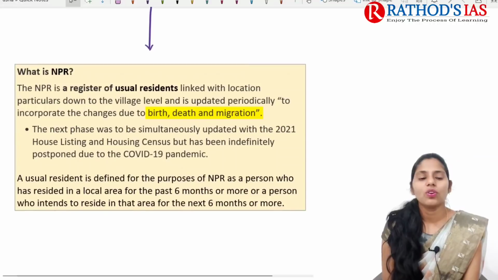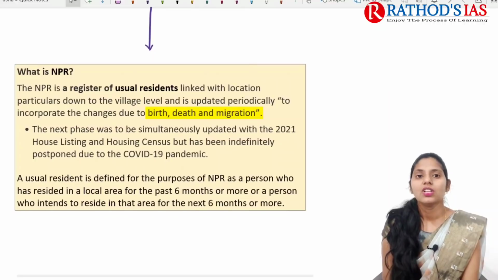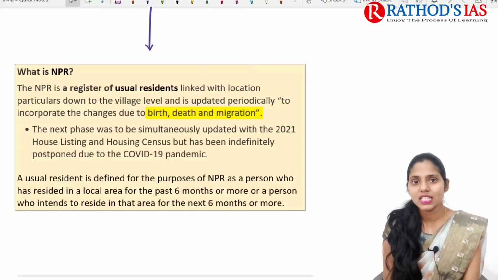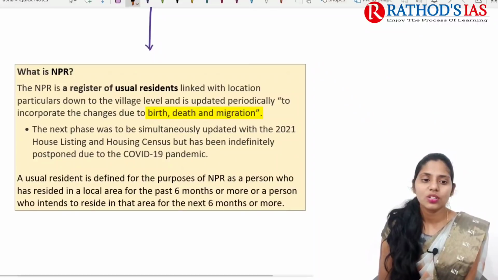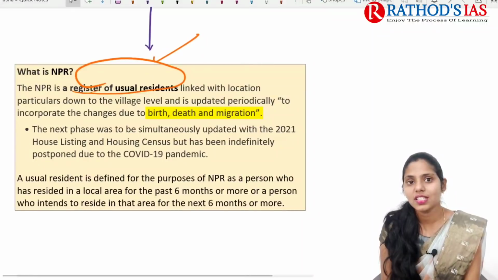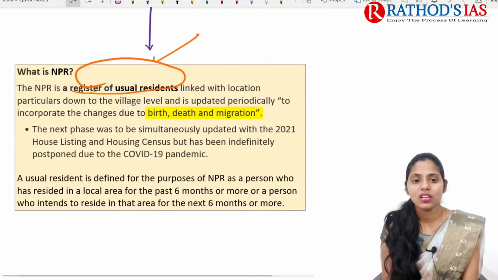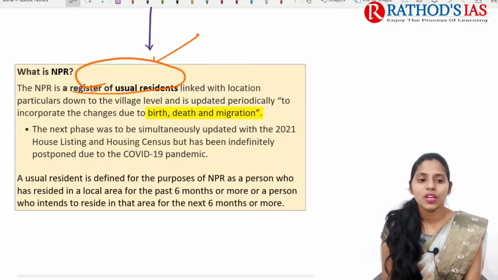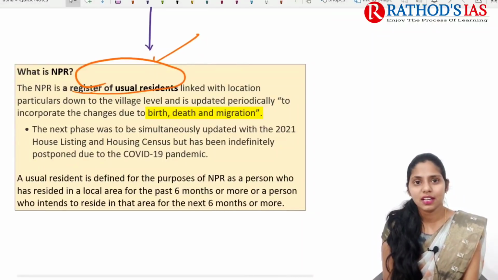And if you are asking what this NPR is, it is nothing but the National Population Register. This is a register which contains details of usual residents. These usual resident data are linked with the location, and we are collecting some data regarding these usual residents. Here we are incorporating the changes due to birth, death and migration.